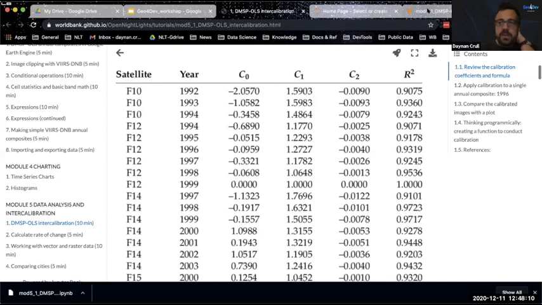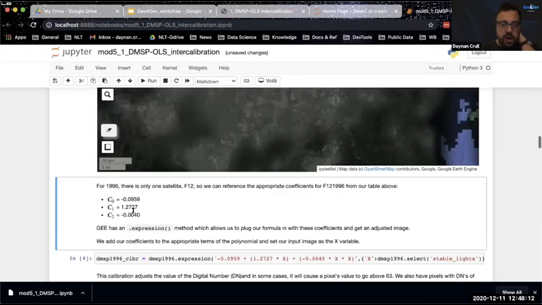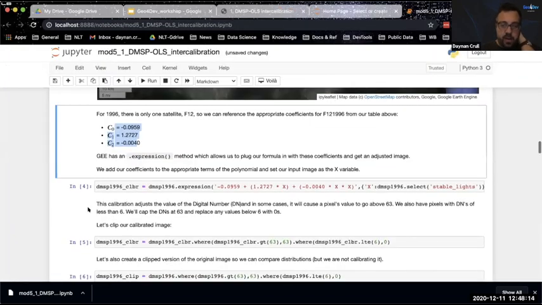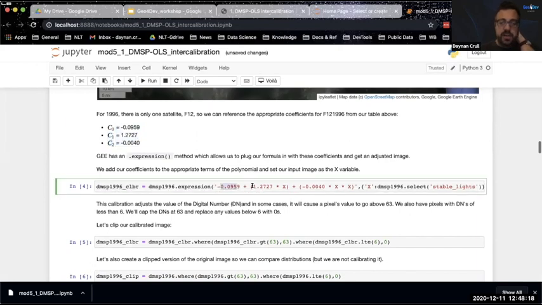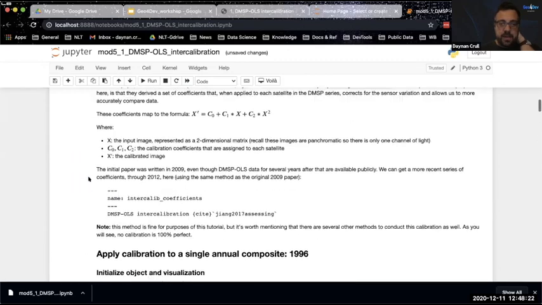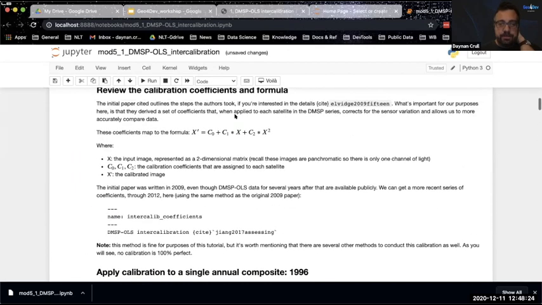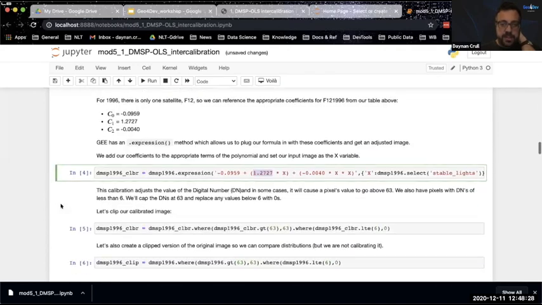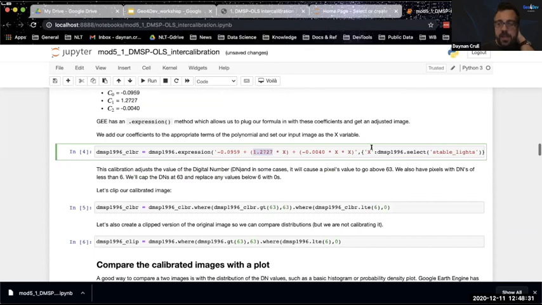And so what we can do is actually say, okay, well, here are our three coefficients. Now, remember we used expressions before, so you can just drop these coefficients directly into your formula. And again, I think I defined that up here. Yeah, exactly. And you can look this up in the reference paper, but the formula is a simple quadratic formula. And then you can pass this to your expression and okay, we've just calibrated our image.